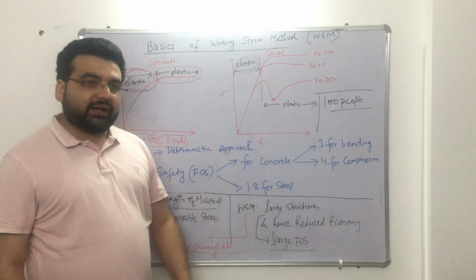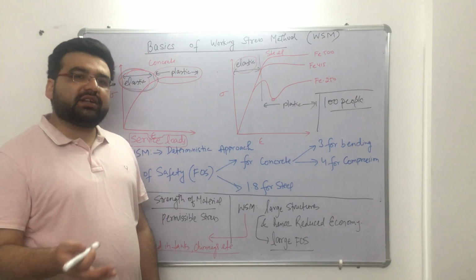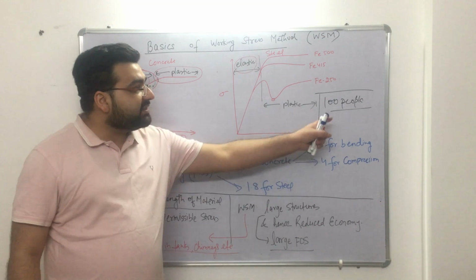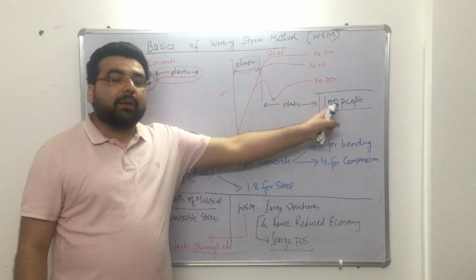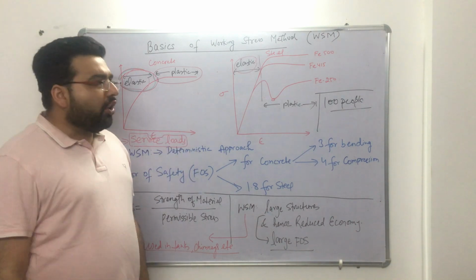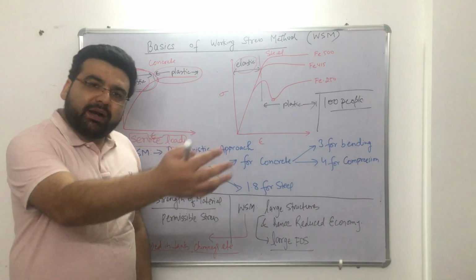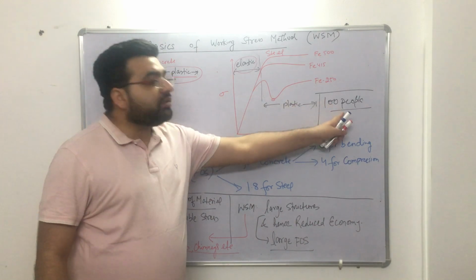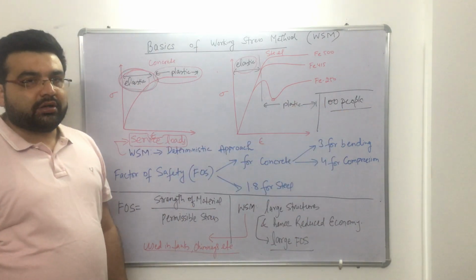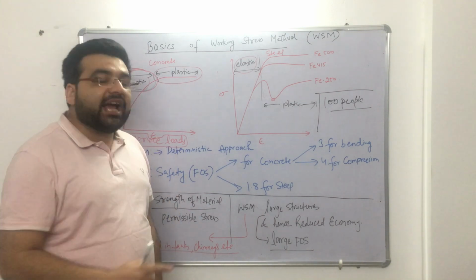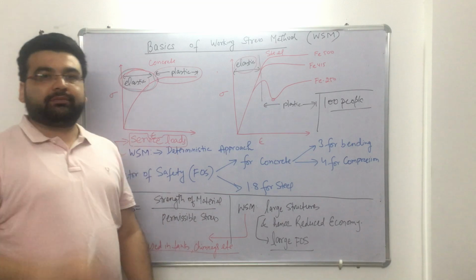Now what is the drawback? You may say, sir, if you have done the research that 100 is okay, but the drawback is that you have designed it for the service load. Suppose there is some birthday party or celebration, or some farewell party, so there is a probability that more than 100 people can be there. If you have designed that slab as per the working stress method, there is a high probability that the slab will fail.